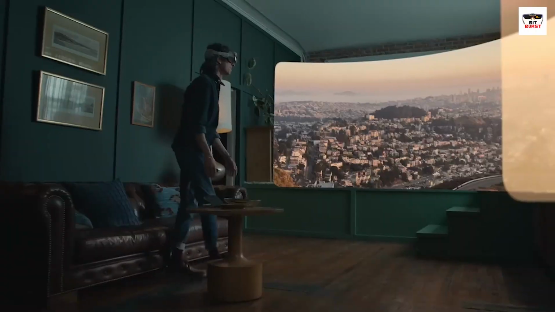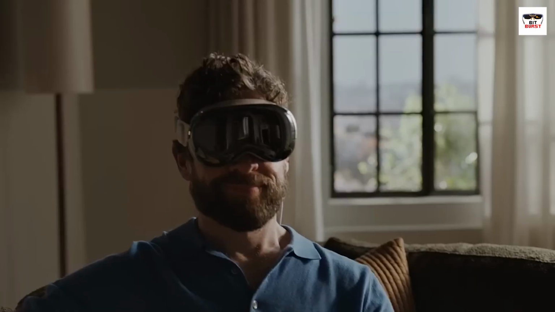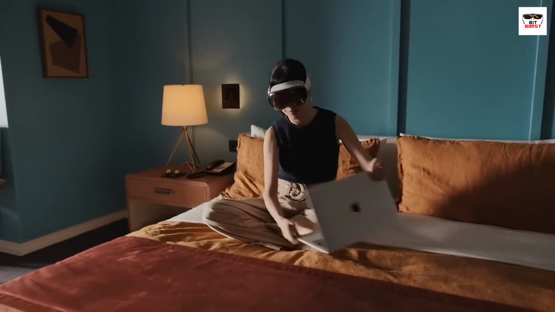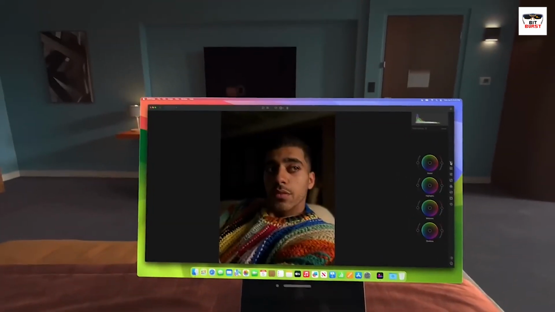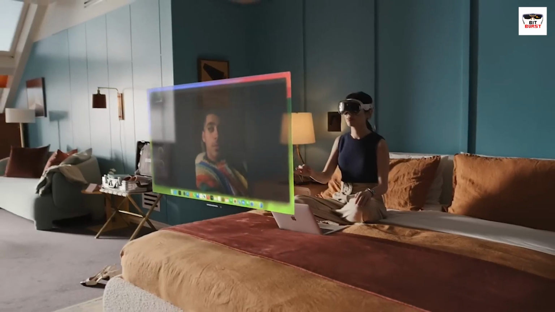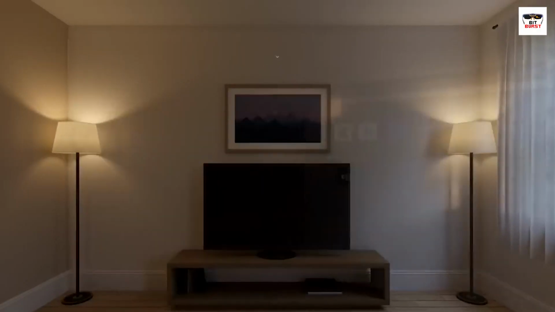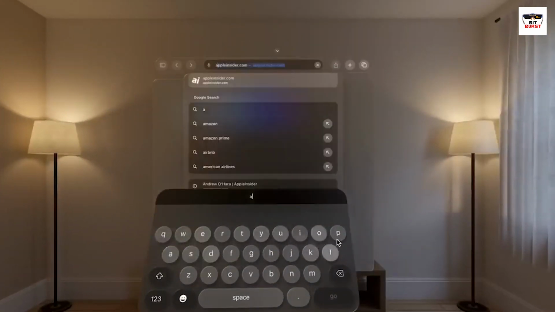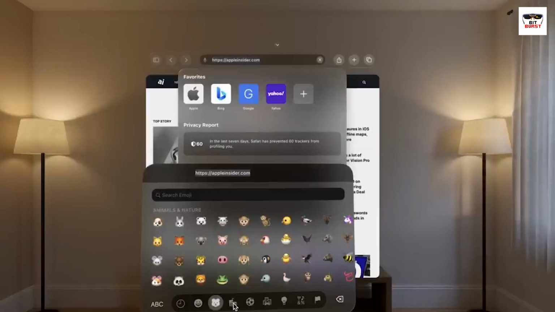For productivity, VisionOS will allow Apple's headset to serve as a second 4K display for your Mac. You'll see your full macOS desktop spread out before you in virtual space. This works wirelessly with any modern Mac. Just pair the devices and you instantly get a portable monitor anywhere. You can interact with macOS using the headset's hand tracking or traditional physical controls like a mouse and keyboard. It's a convenient way to maximize screen real estate without buying an external display.